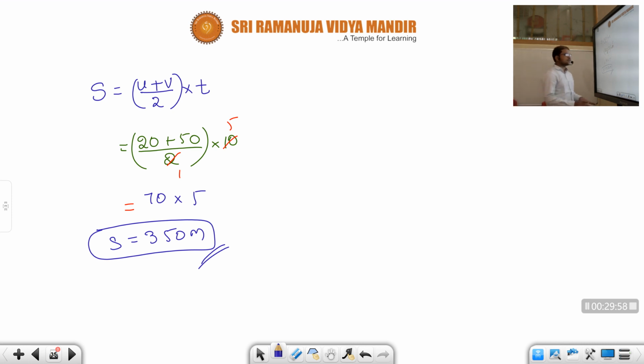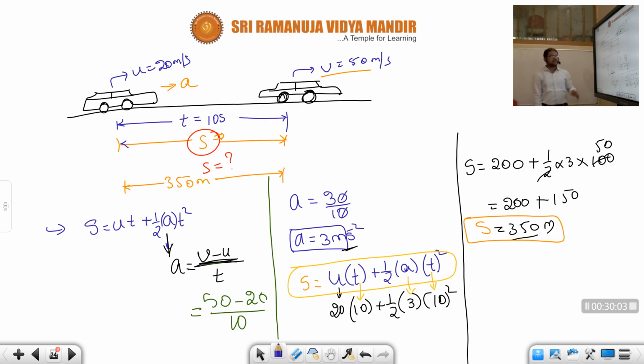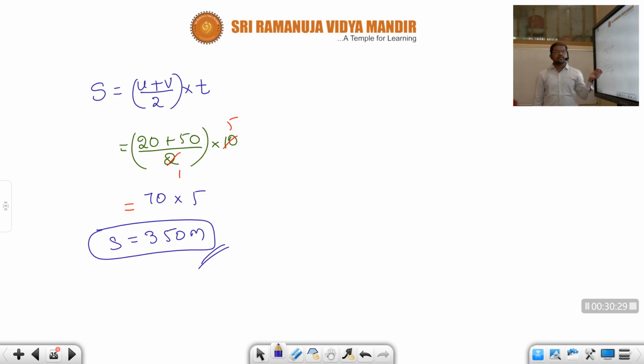Understood, children? What I want to say is you can use this formula, s equal to ut plus half at square, no issue. But what is the problem? It took this much time. We used different formulas, and we also calculated a. After calculating that a, we substituted in this formula, s equal to ut plus half at square. So much time it took, children, if you observe. Now what I did, I simply used s equal to u plus v by 2 into t.